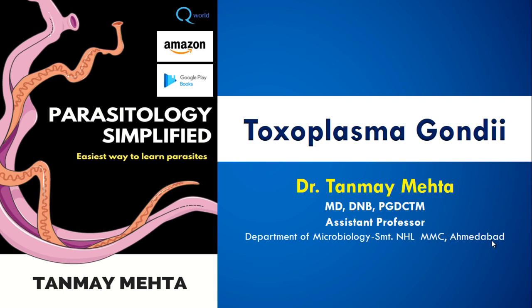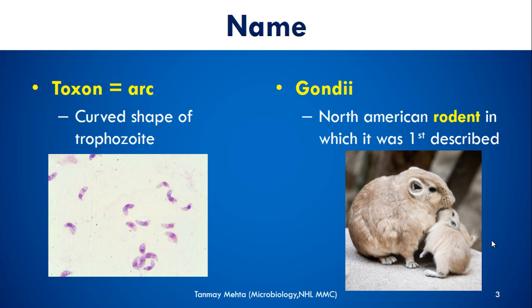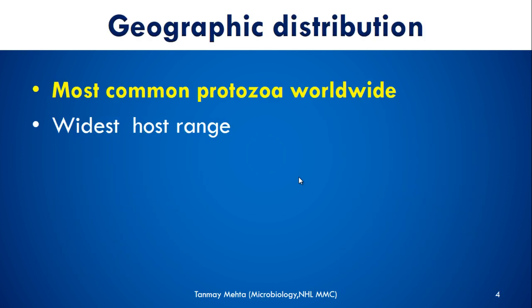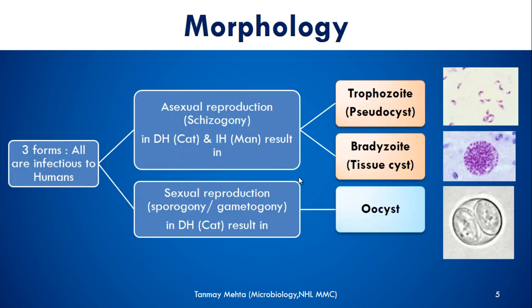So let us start today's case, that is Toxoplasma gondii. Now, toxon means arc, and this name comes from the curved shape of the trophozoite, as shown here. And Gondii was the North American rodent in which this parasite was first described. Geographical distribution: it is the most common protozoa worldwide, and it has the widest host range.